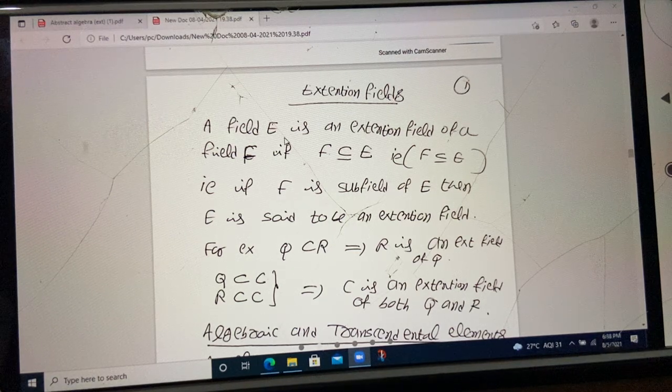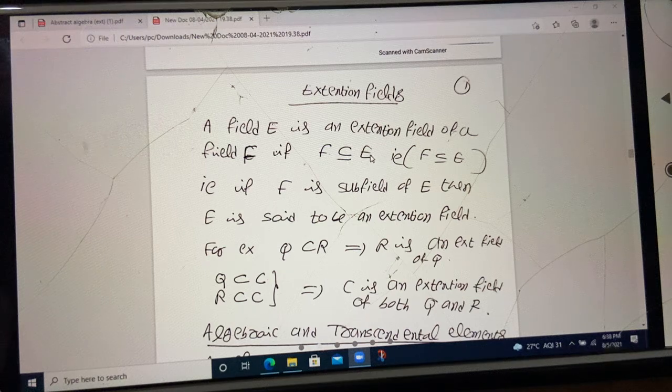So a field E is said to be an extension field of a field F. F is a field, E is also a field, F is a subset of E, E is a superset, then E is called an extension field of F. F is called a subfield of E. Subset is called subfield. Superset is called extension field.